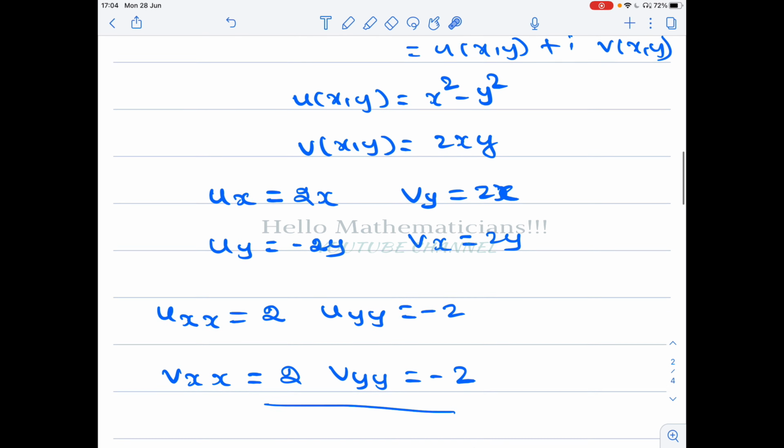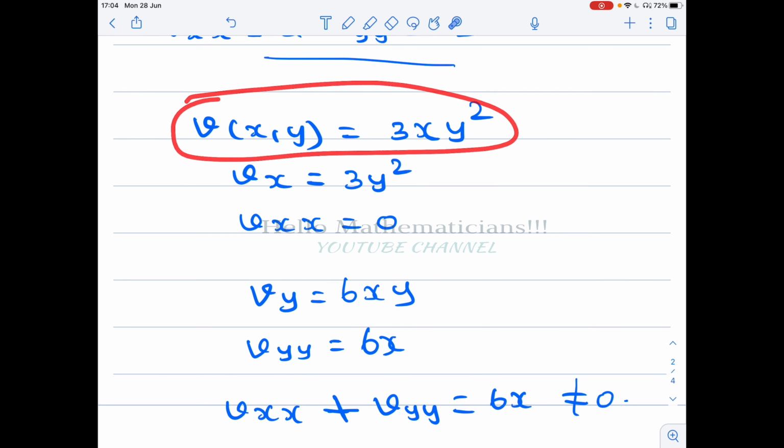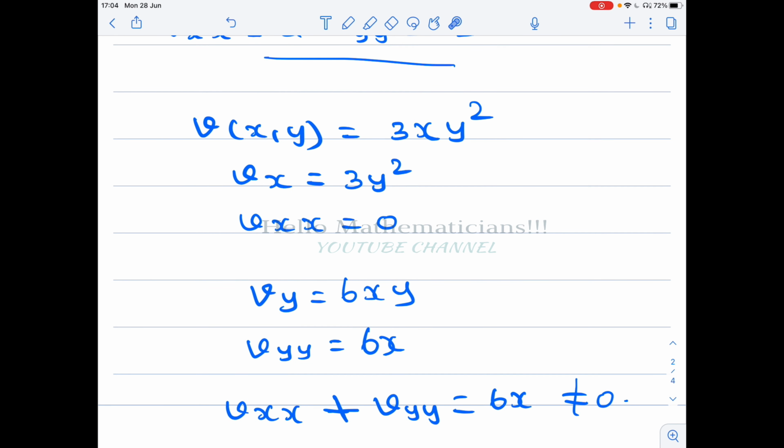It is given that v(x,y) = 3xy². This means that v_x, you do partial differentiation with respect to x. When you differentiate with respect to x, x will go, only the coefficient will remain, which is 3y². Now differentiate this 3y² again with respect to x, that is v_xx.